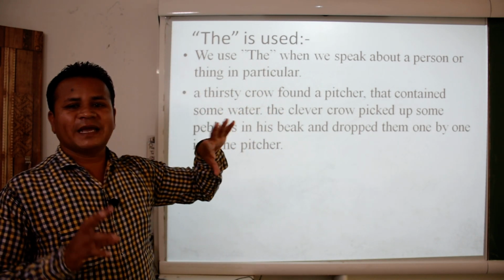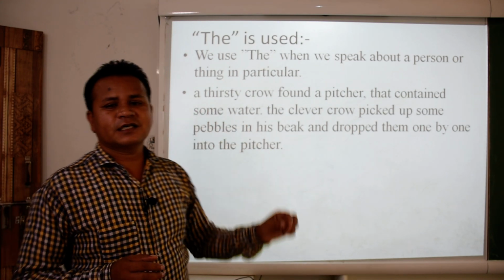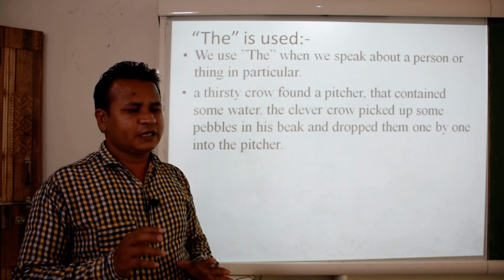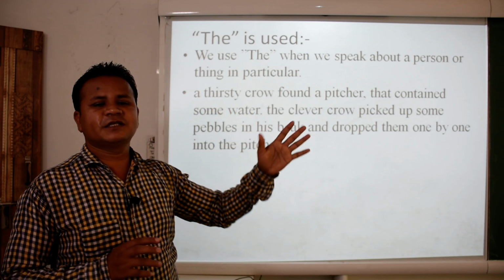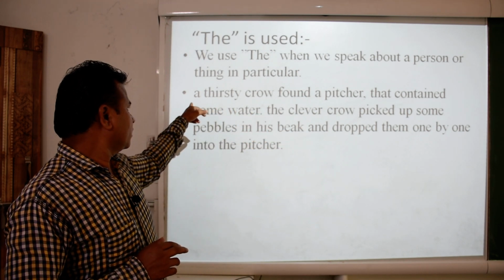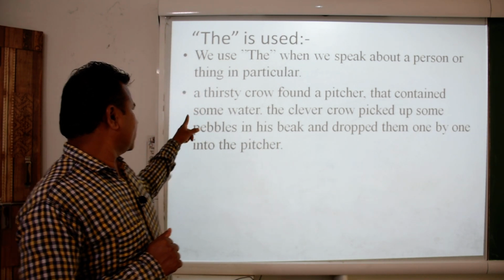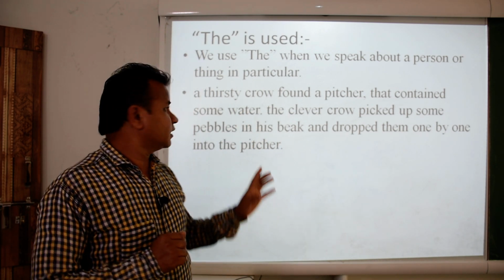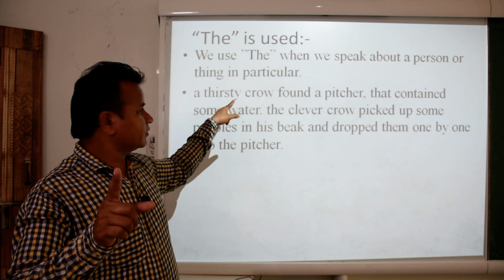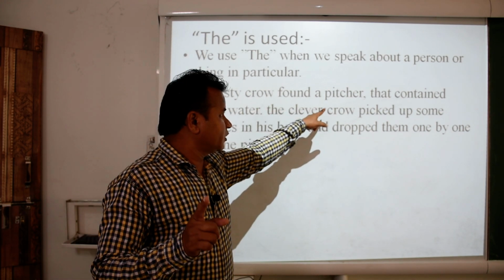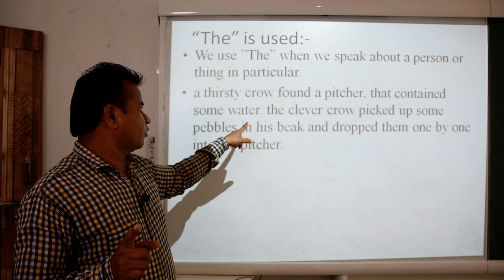Now, to make it clear, let us see a small story, and you are familiar with this story also. A thirsty crow found a pitcher that contained some water. A thirsty, a pitcher, some water.